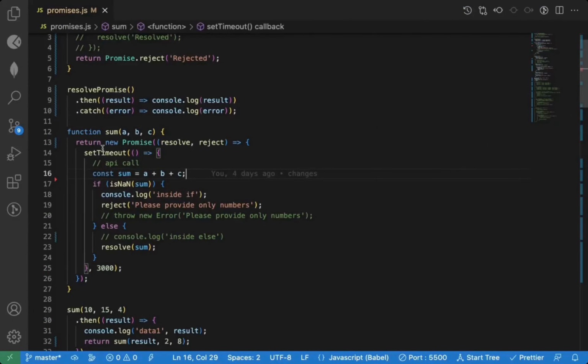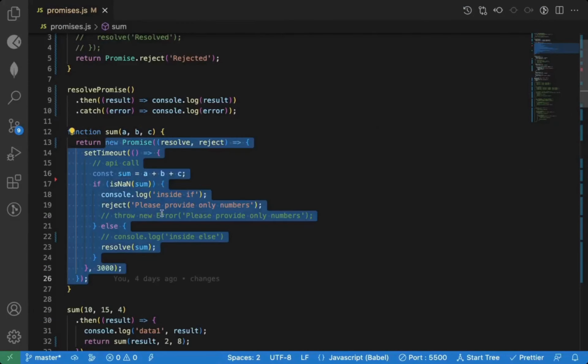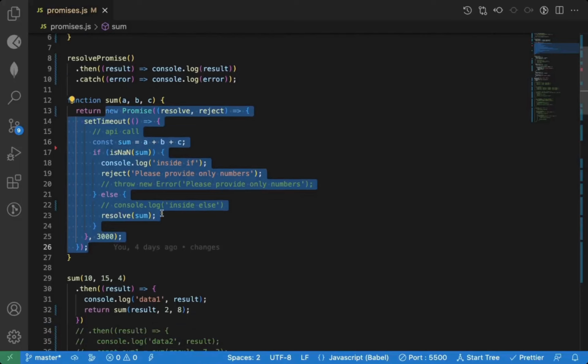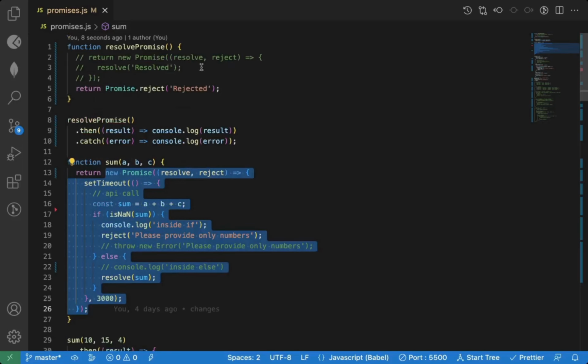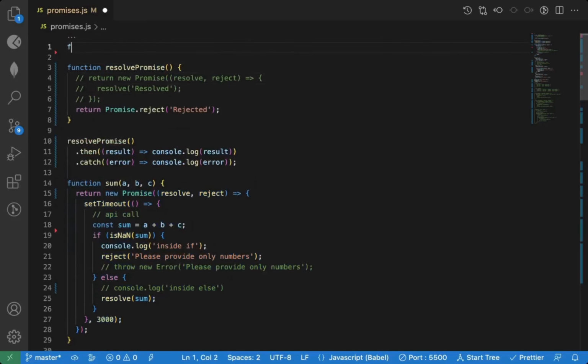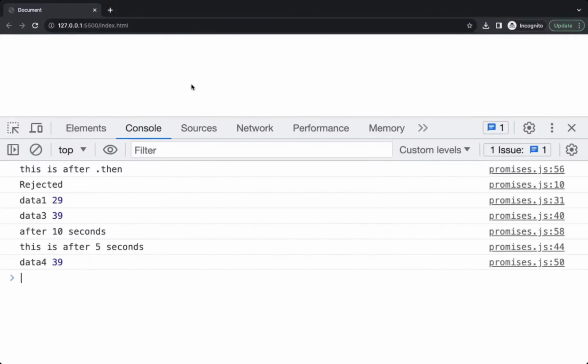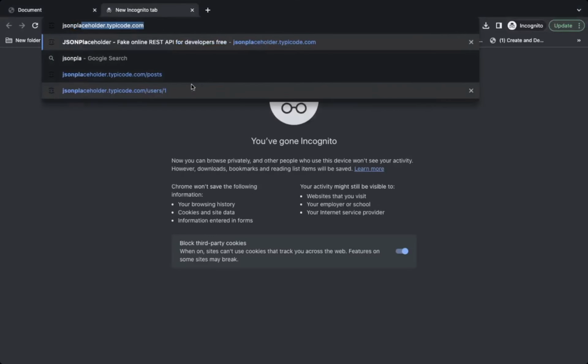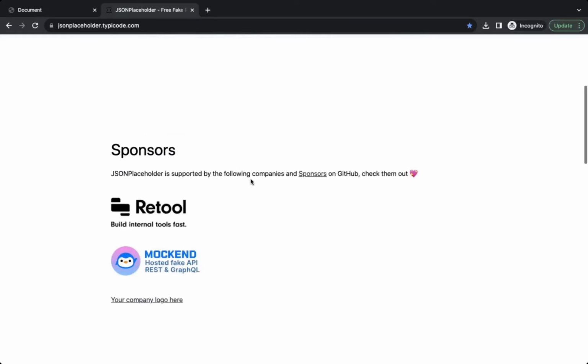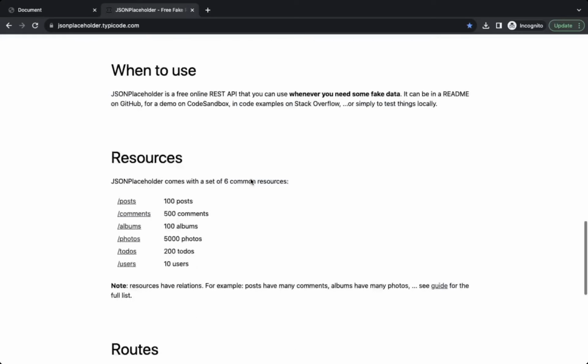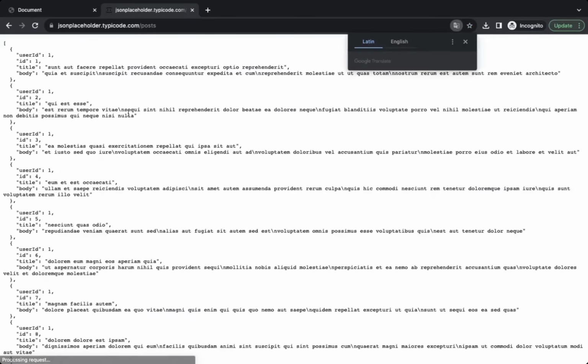Usually we don't write this part of code, that is written by someone else. We just use that code to consume the data. So usually what we do is we use fetch. If you want to make some API call, let's say JSONPlaceholder, I will make an API call to this. Let's say I want to get a list of posts.